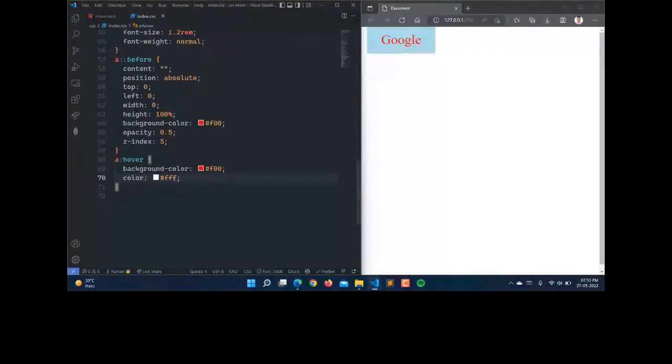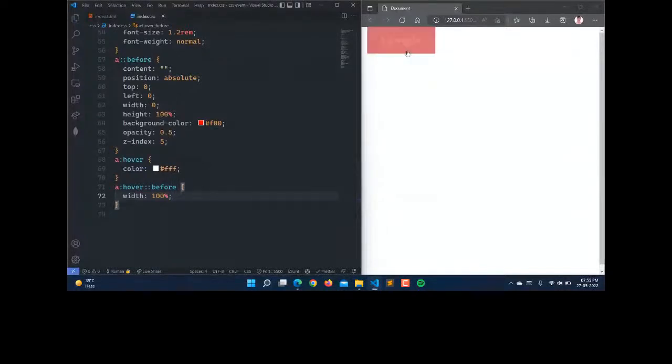Now we want to target the pseudo element along with the pseudo class. On hovering, we have to target the pseudo element to create the animation, so that on hover it creates an animation and looks a little more attractive. For that, I'm copying this and removing the background color. First there will be the pseudo class, and after the pseudo class I'm targeting the pseudo element, and writing the width as 100%.